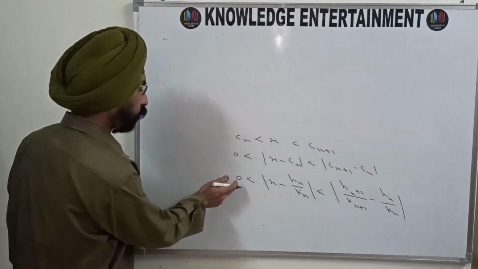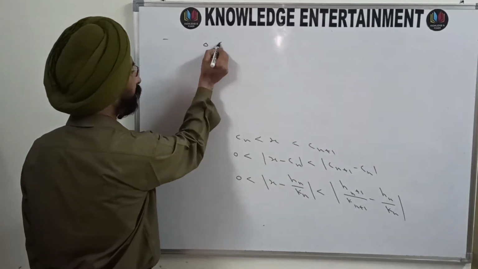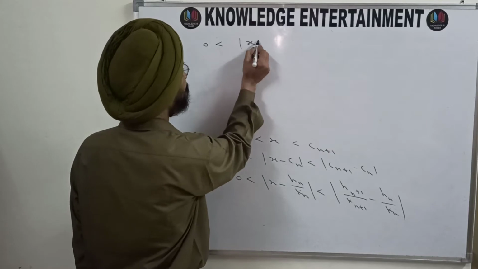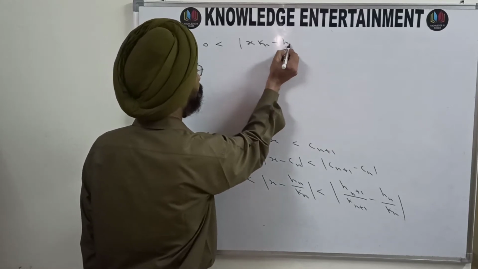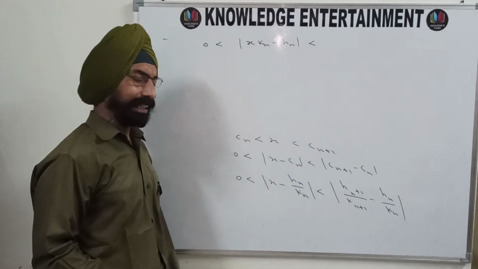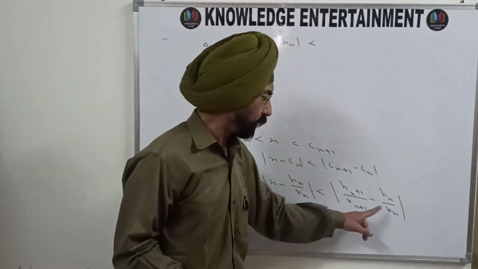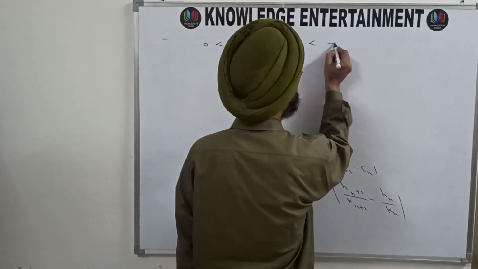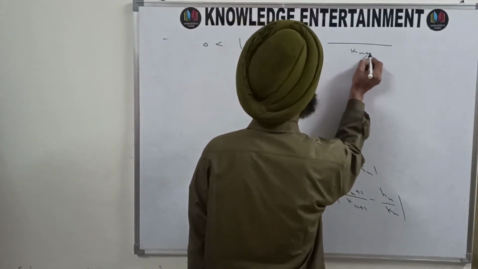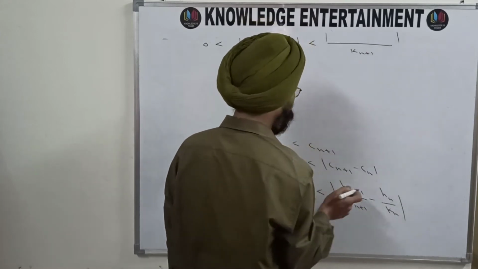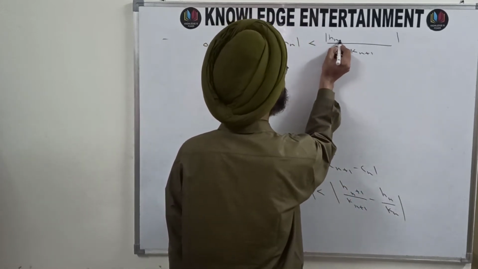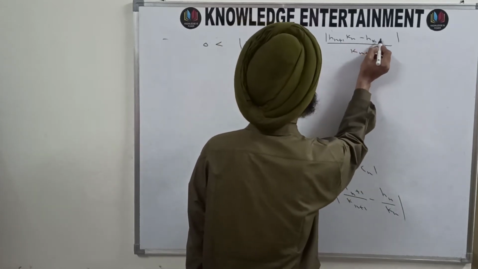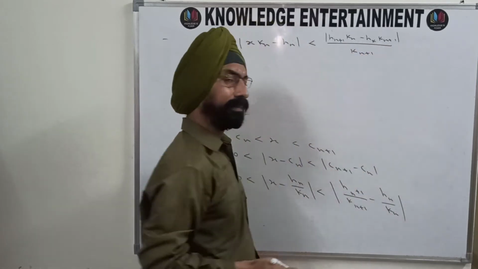So you will get 0 multiplied by Kn is 0, which is less than mod x into Kn minus Hn, which is less than, on the other side your Kn, you will take LCM from here and Kn will be cancelled out. Kn plus 1 will be there in the denominator, and in the numerator you will get Hn plus 1 Kn minus Hn Kn plus 1.